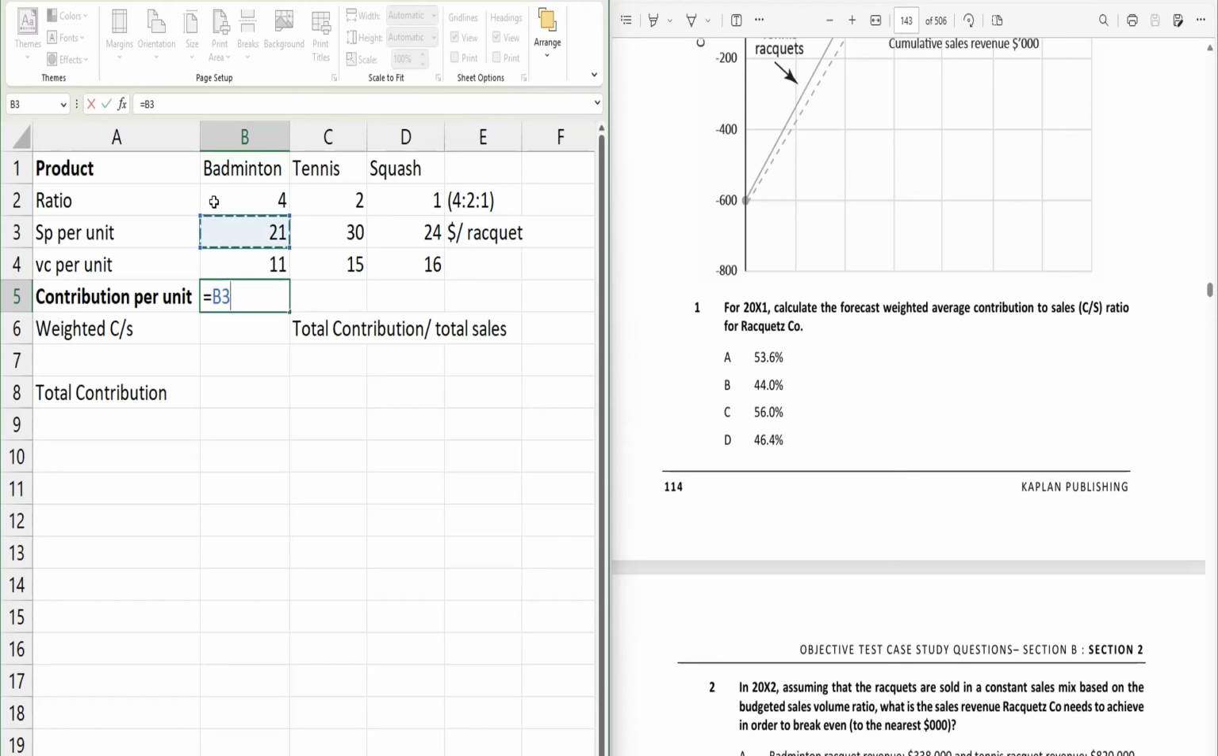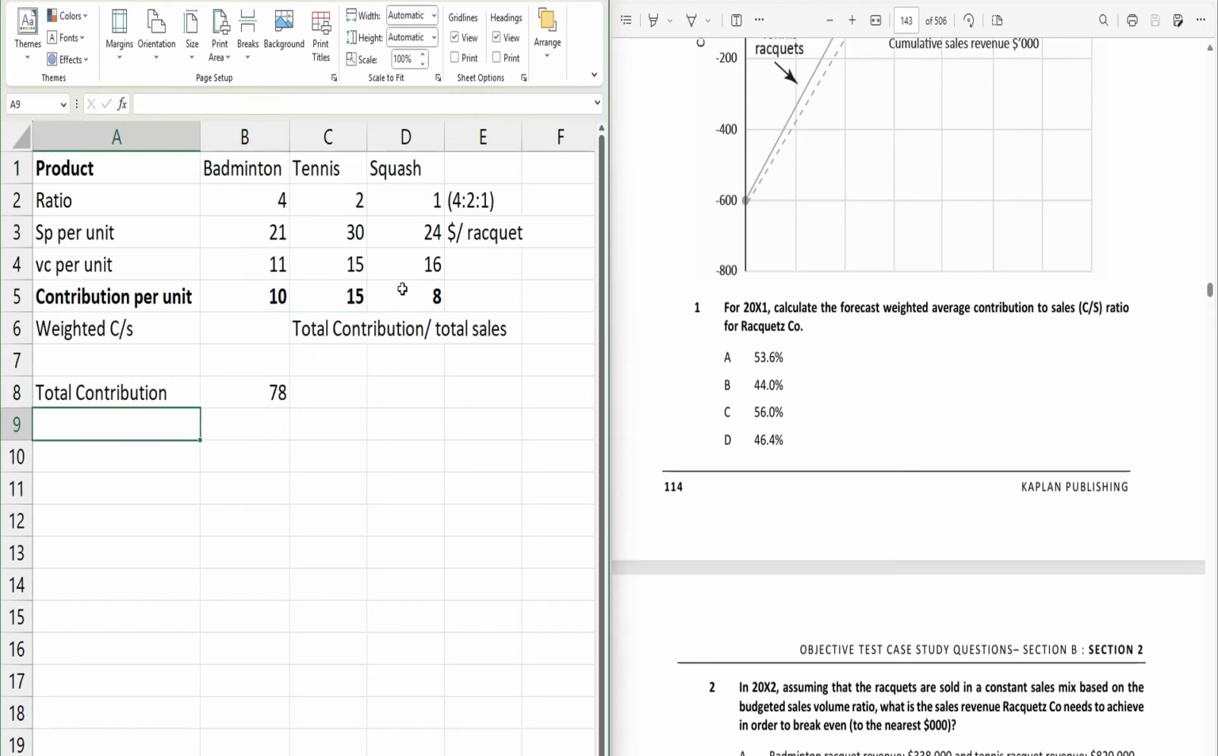Yeah, that's fine. We will take the selling price and deduct the variable cost per unit, and similarly for the rest of the products. So this is the contribution per unit. Now, what will be the total contribution? We will take the contribution per unit and multiply it with the respective ratio. Similarly, for the tennis we will do the same, and for the squash as well. So we are simply multiplying the ratio with the contribution per unit. That will give the total contribution of 78.